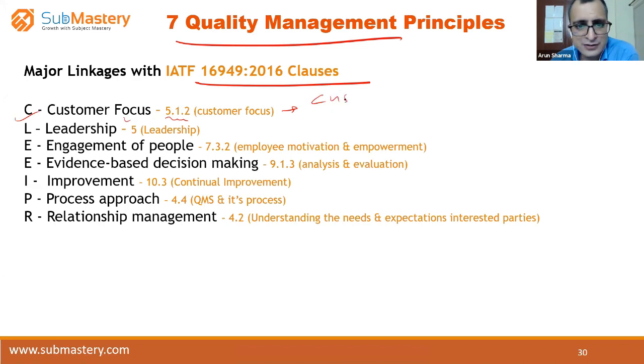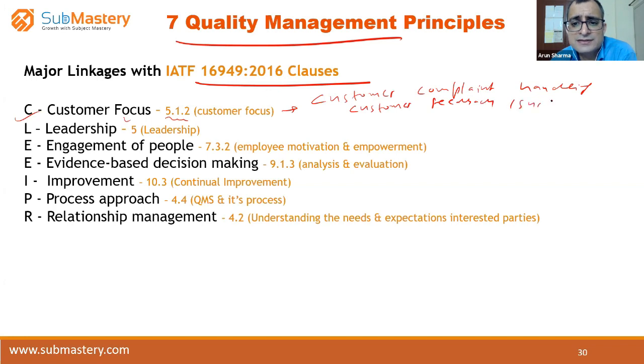You need to have a procedure for customer complaint handling, right? You need to have some process for customer survey or customer feedback system. What is your process for customer feedback or customer survey? You could have some process for this.